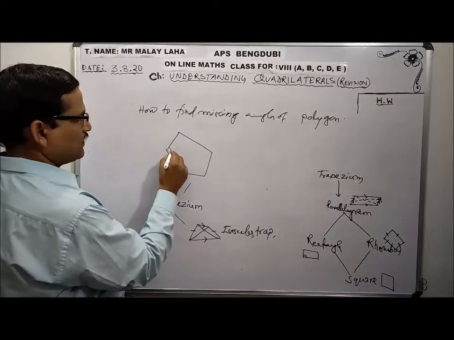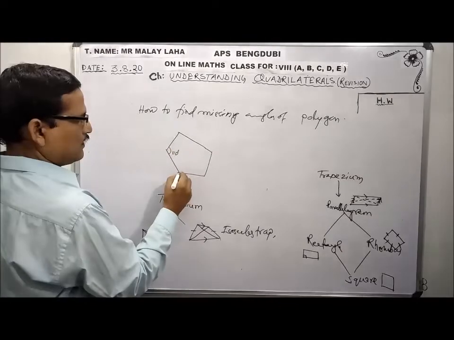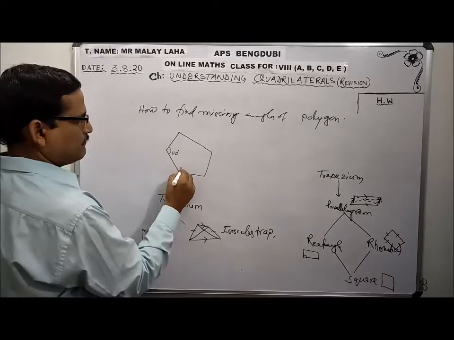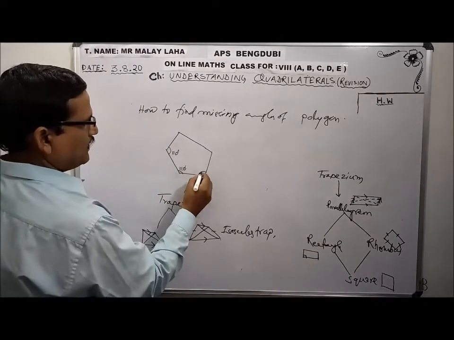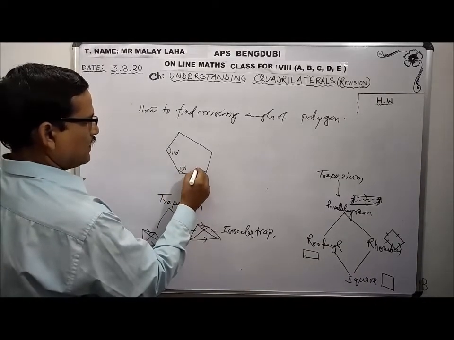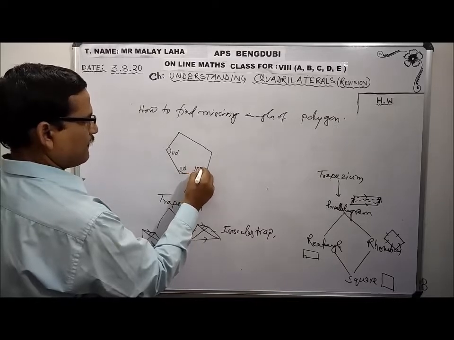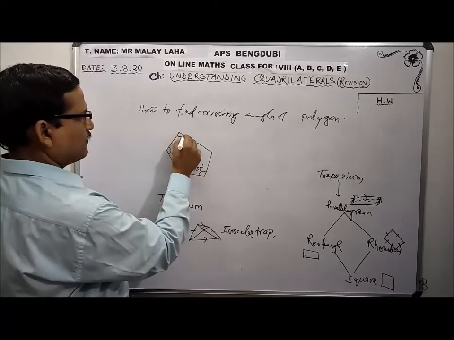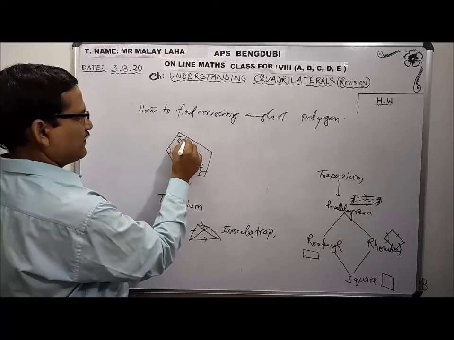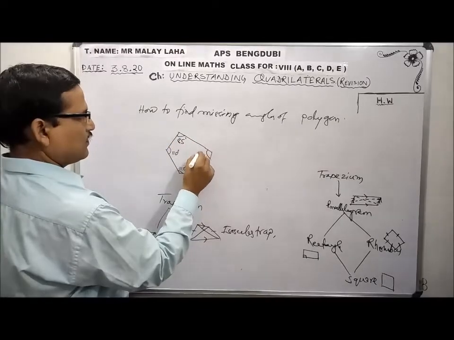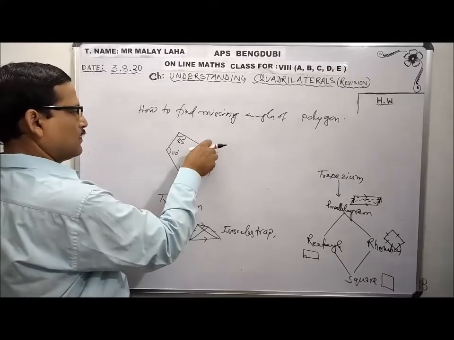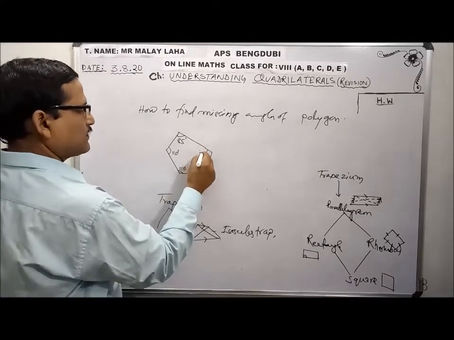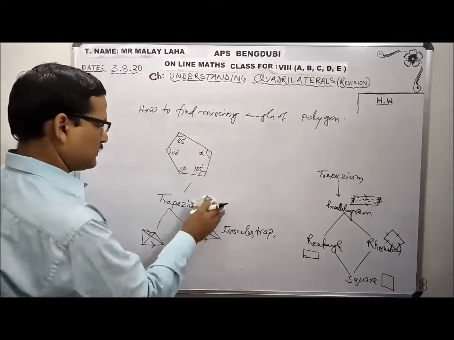Say this one is 110, this one also 110, this one say 105 degrees, and 85 degrees. This is x. Find out the value of x.